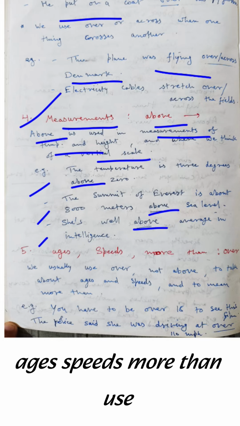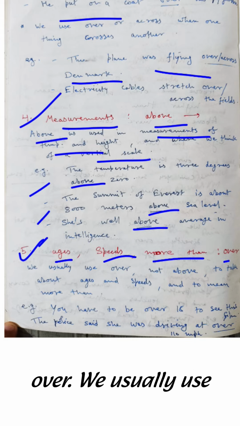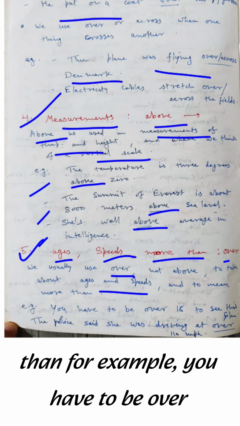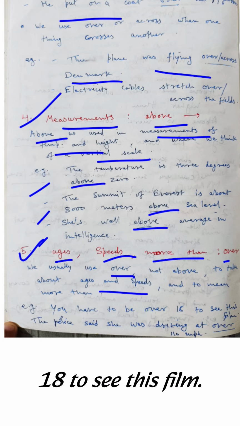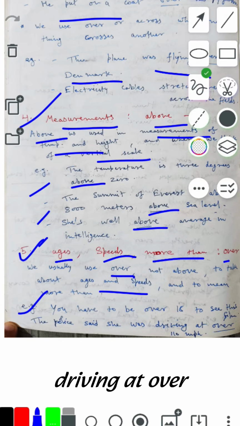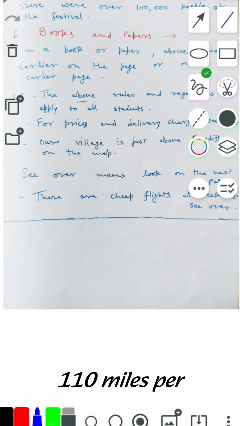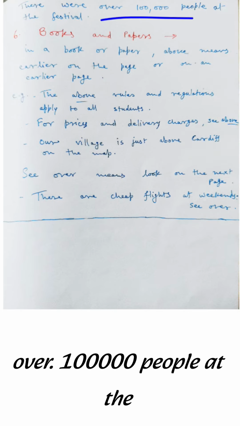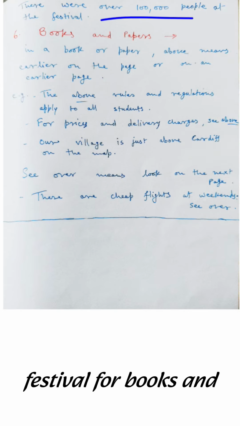Fifth, ages, speeds, more than. Use over. We usually use over and not above to talk about ages and speeds and to mean more than. For example, you have to be over 18 to see this film. The police said she was driving at over 110 miles per hour. There were over 100,000 people at the festival.